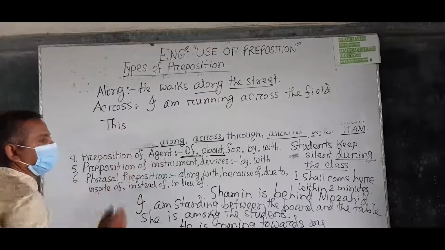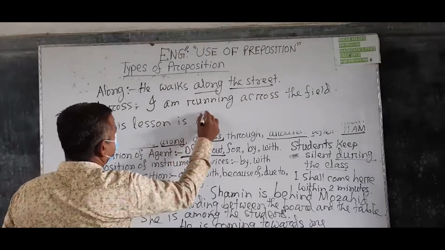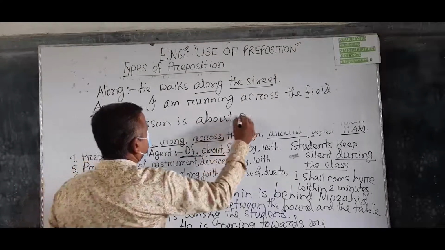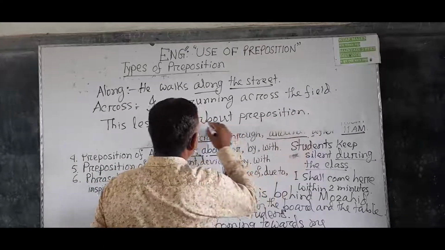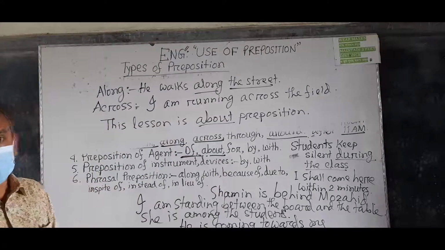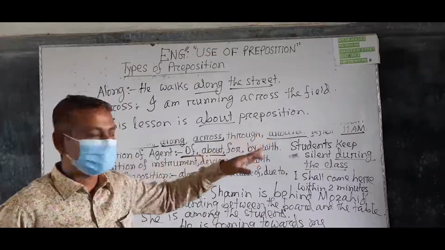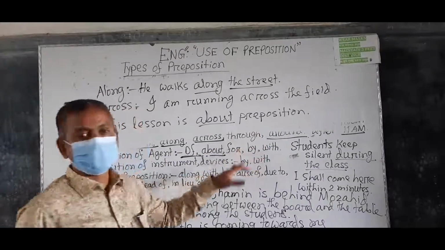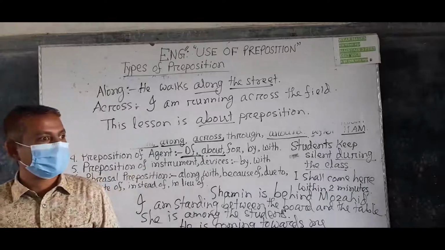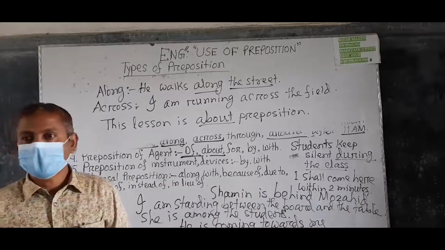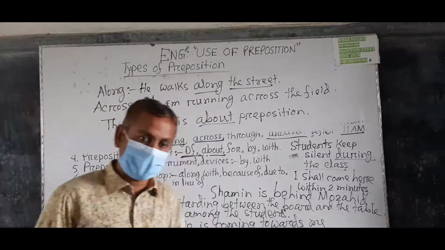Now, this lesson is about preposition. So this is about, used before a specific subject. Understand? For is used to express the purpose of or the object of. Understand?